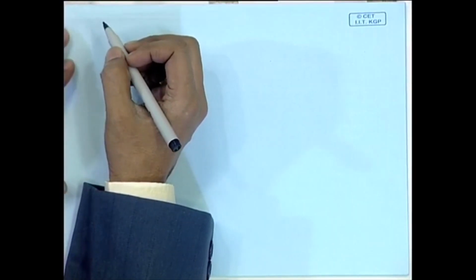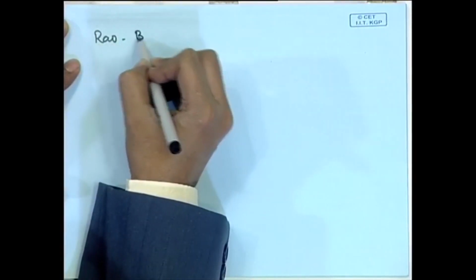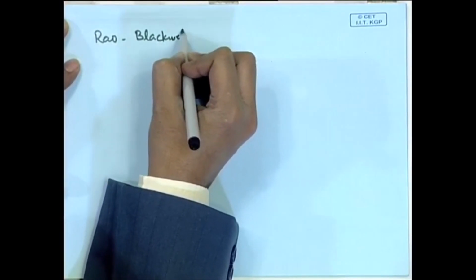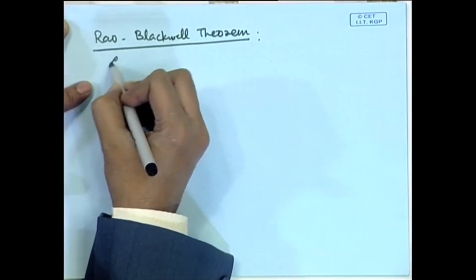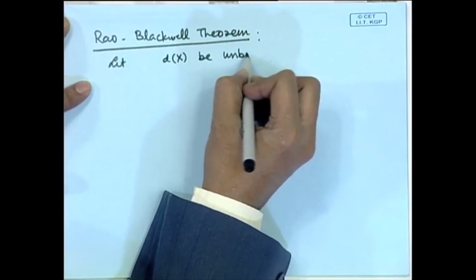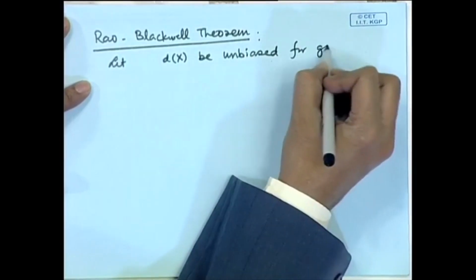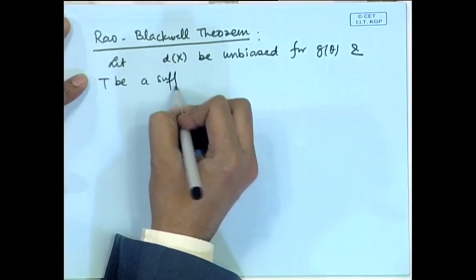So, we have an important result which is known as the Rao-Blackwell and Rao-Blackwell-Lehmann-Scheffé theorem. Let me give that result. That will help us in obtaining the uniformly minimum variance unbiased estimators. The Rao-Blackwell theorem says that let d(X) be unbiased for g(theta) and T be a sufficient statistic.